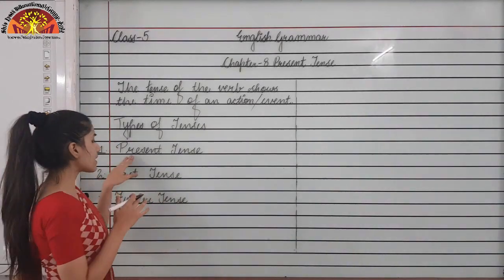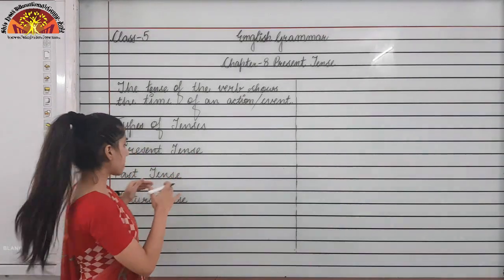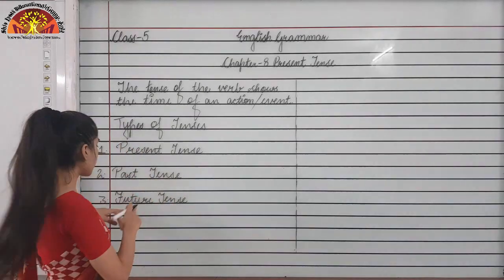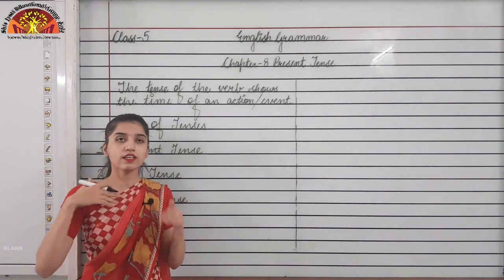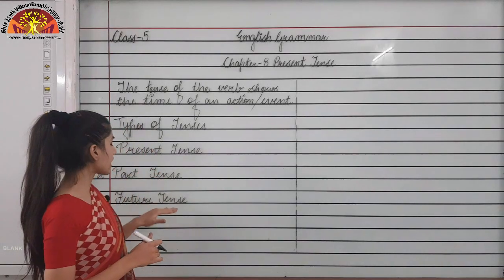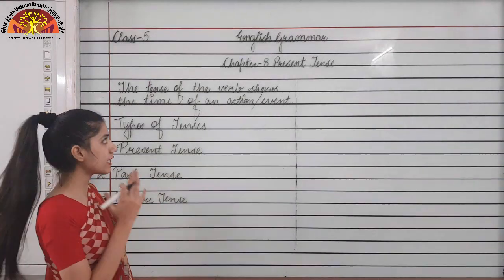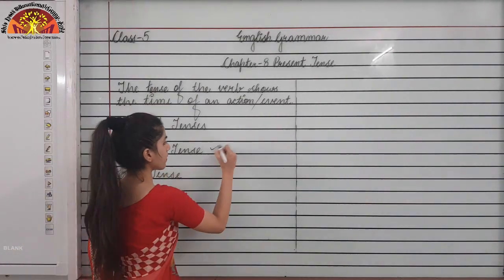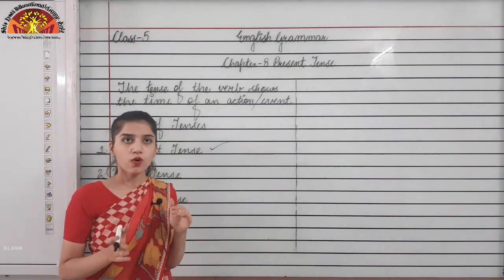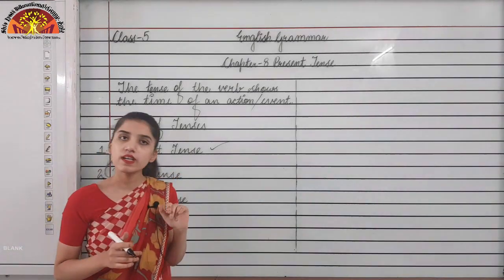Present tense tells us about the action which is going on now. Past tense tells us about the action which has been done in the past. Future tense tells us about the actions that are going to take place in the future. In this chapter we will only be studying present tense, and in the next chapters we will see past and future tense.